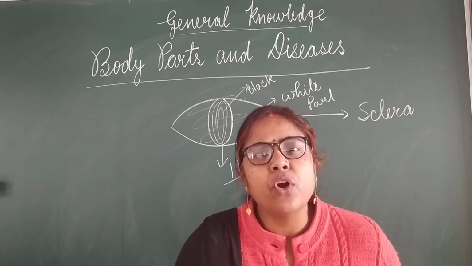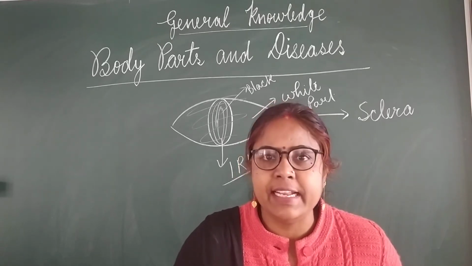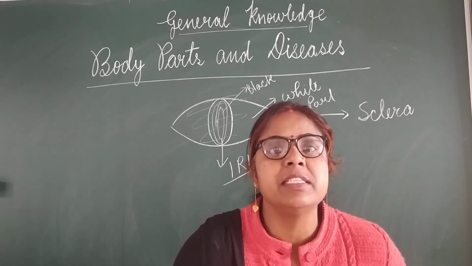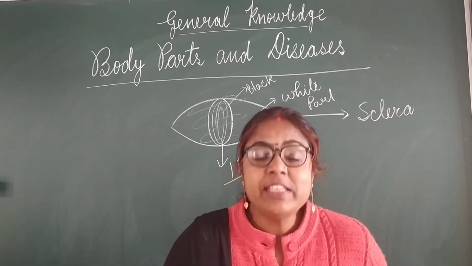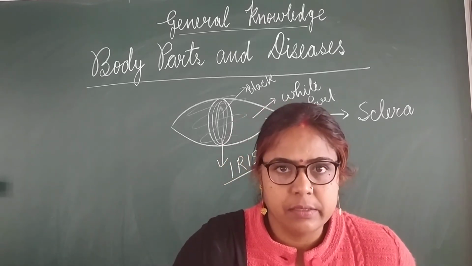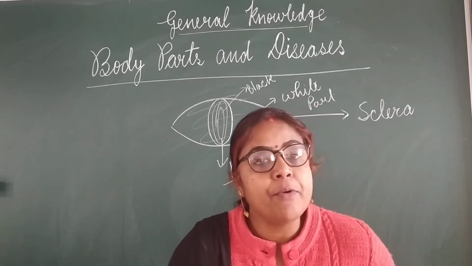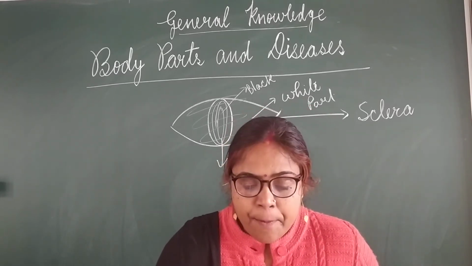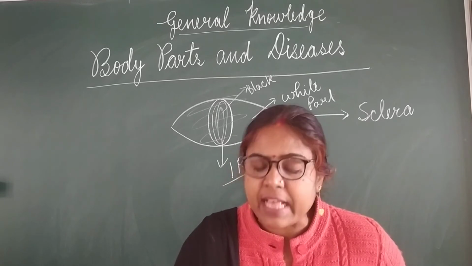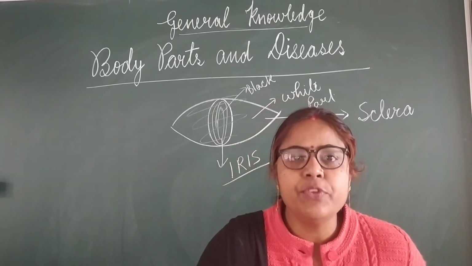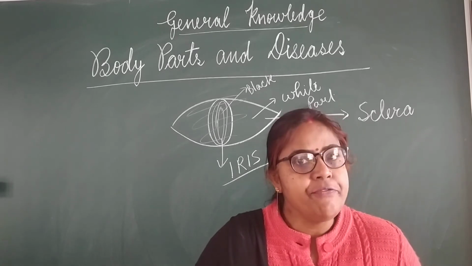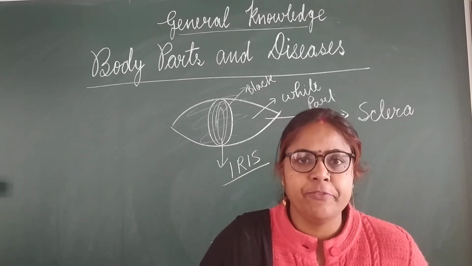Fourth one given in your book is meningitis. Meningitis is also commonly known as encephalitis, that is also known as mastic jwar. It is a type of fever which affects the brain's layer, bacterial as well as viral both. So in case anyone in your home is suffering with high fever, the first aid you can give to them is